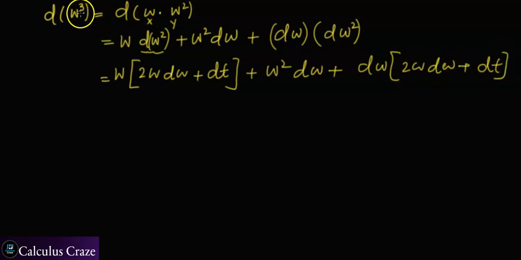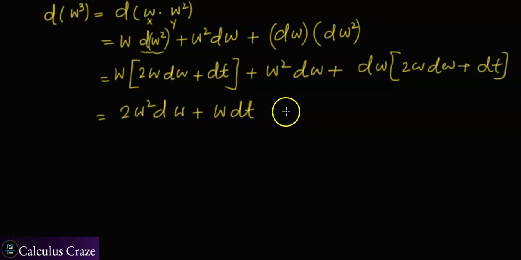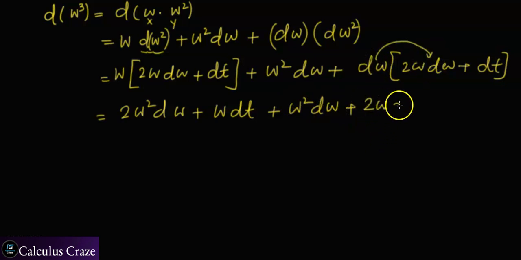So it's the cube of Brownian motion and we are computing its differential. This is 2w squared dw plus w dt plus w squared dw plus, when you multiply w with dw, which by the Ito table is dt, and the rest is going to be 0.